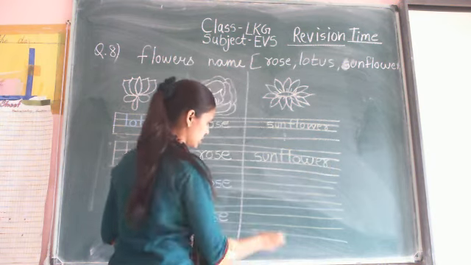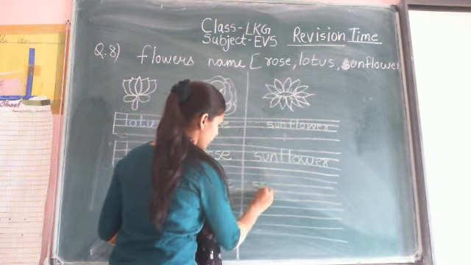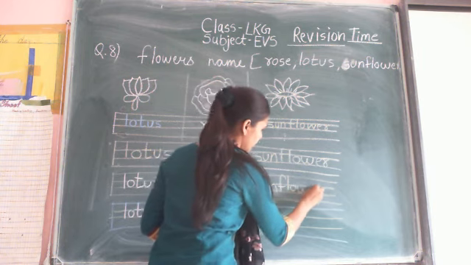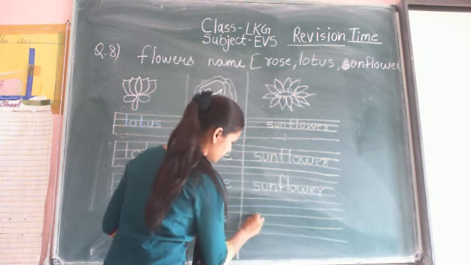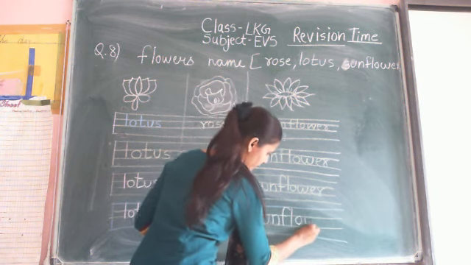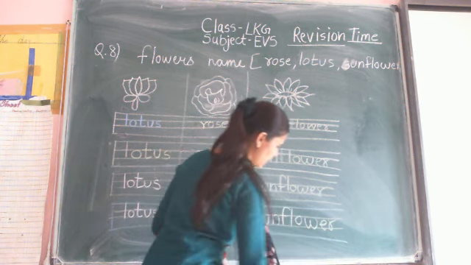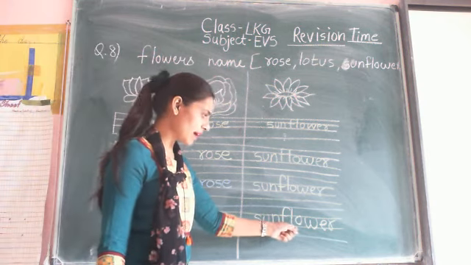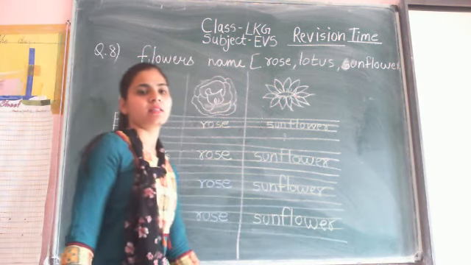S-U-N-F-L-O-W-E-R. Sunflower. When the time of writing, you say the spelling and write the spelling.